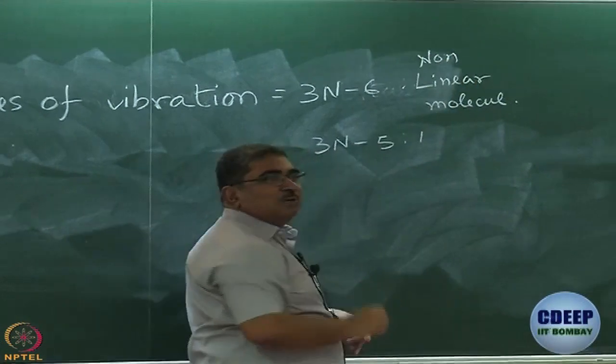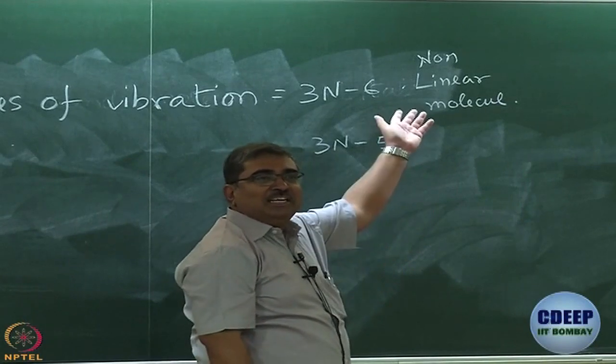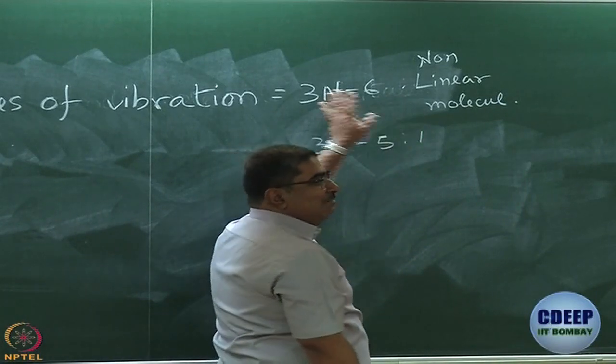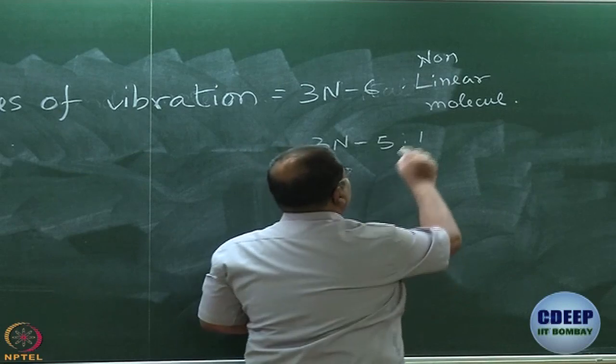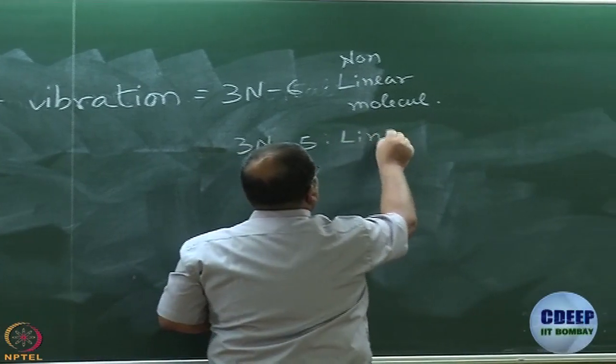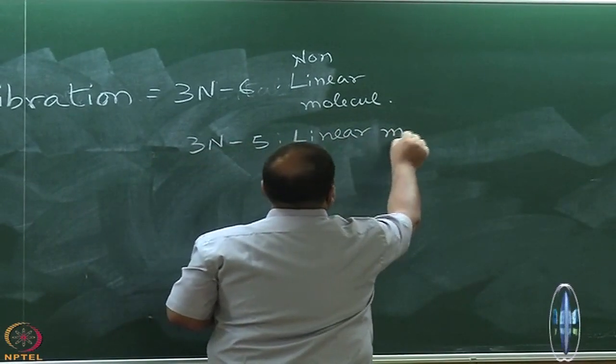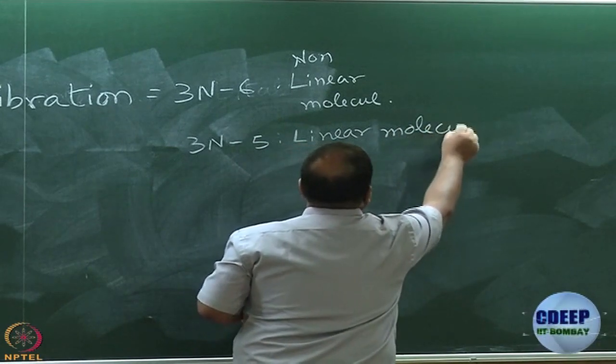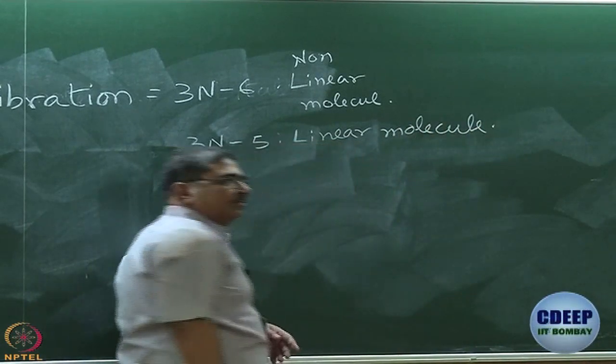The good thing about a chalkboard is that if you forget something, you can always write it later. Alright.